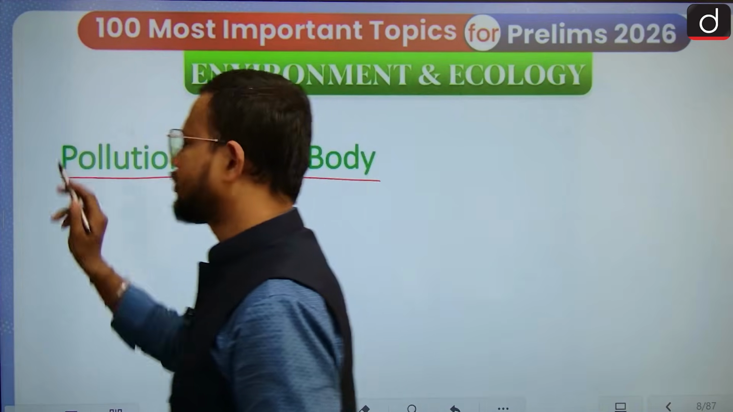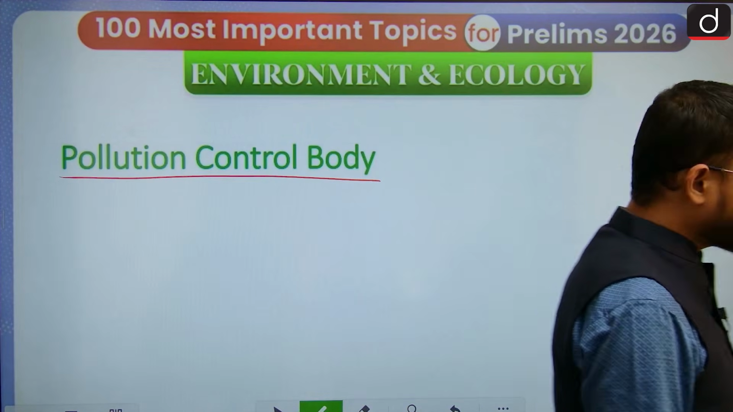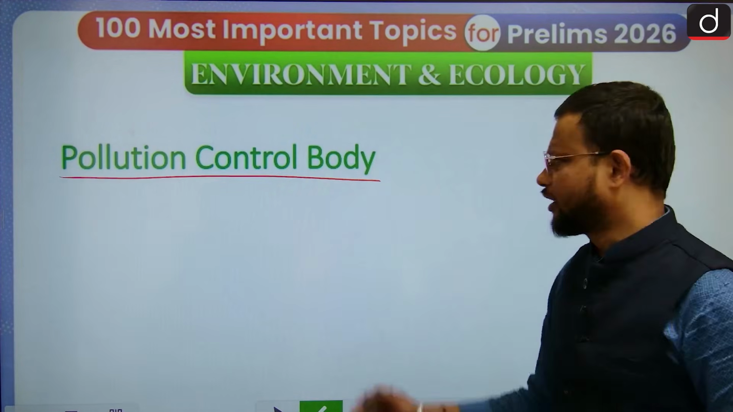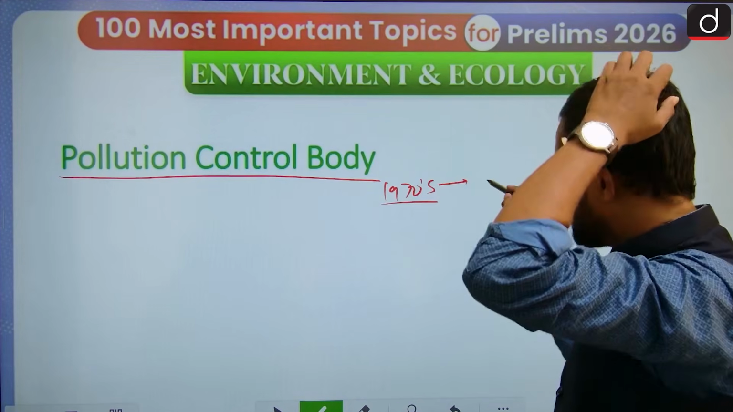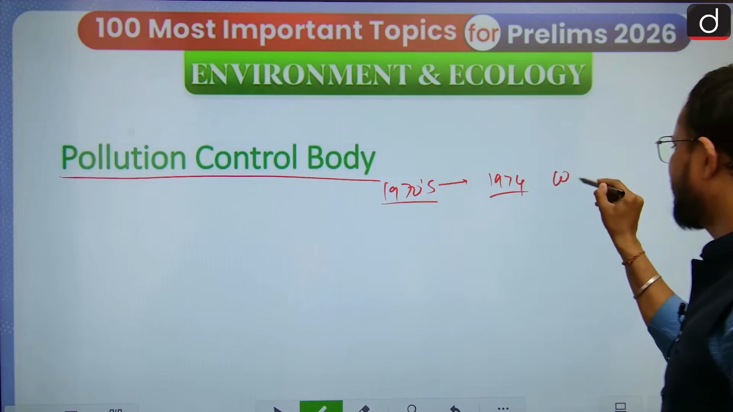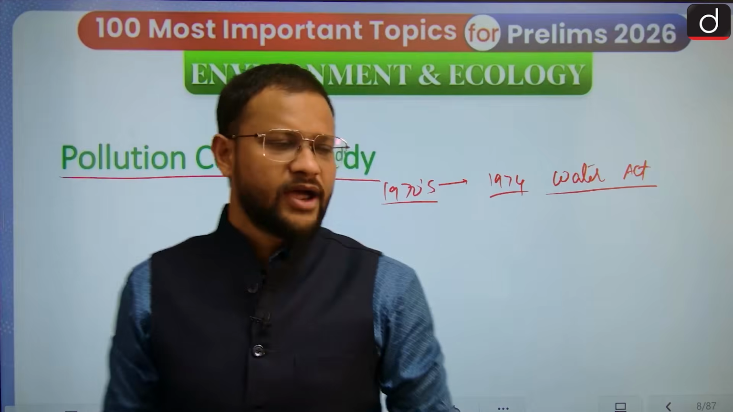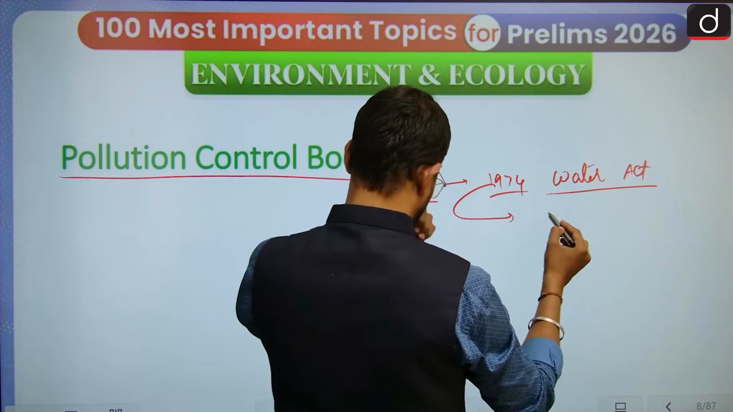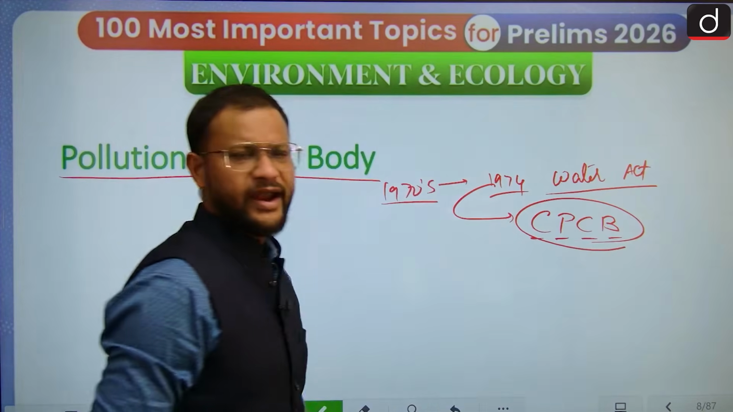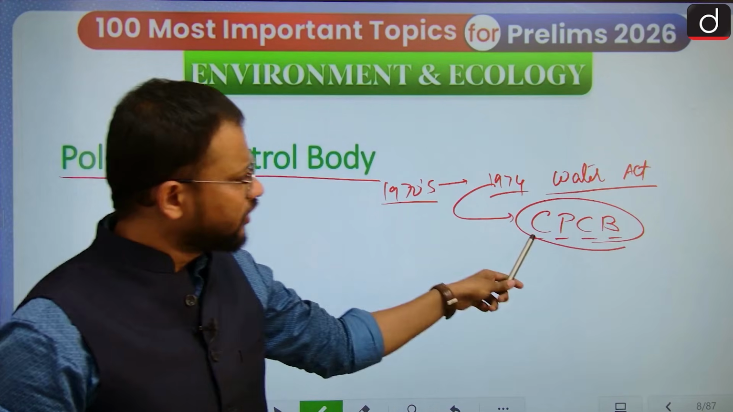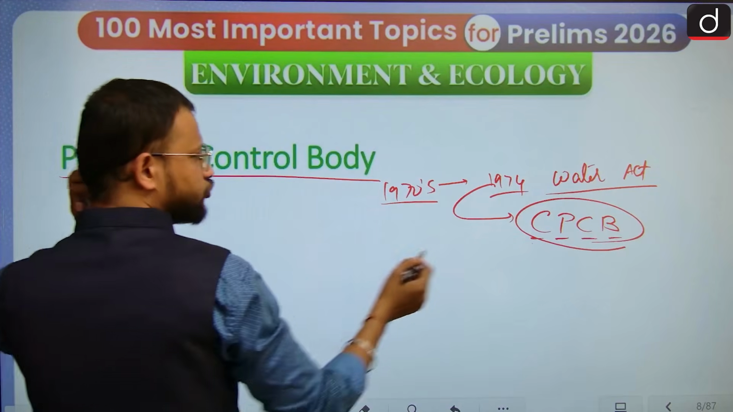Next, pollution control bodies. See guys, pollution in India is a very historical issue, as we can consider. In the 1970s we had awareness about this. So in 1974 there was the Water Act considering water pollution, okay? And under this Water Act the CPCB, Central Pollution Control Board, was established, and the task given to this body is to monitor and control the pollution, right?